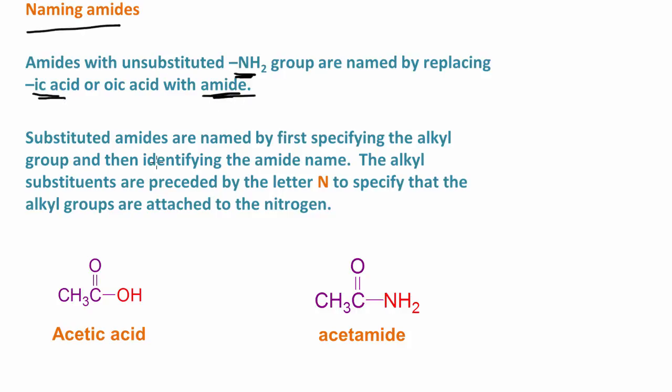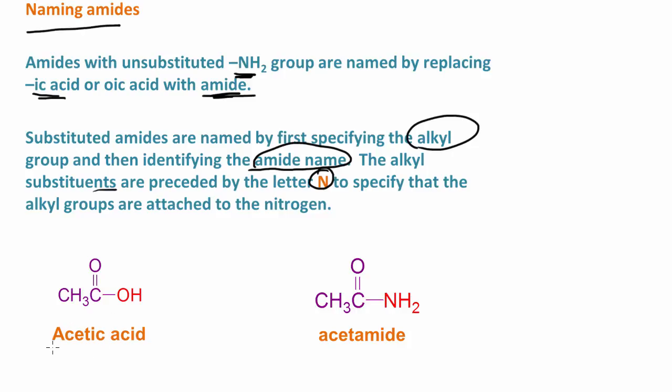Okay? Substituted amides are named by first specifying the alkyl group and then identifying the amide name. So just like with amines, the alkyl substituents are preceded by the letter N in order to show that those alkyl groups are indeed attached to the nitrogen.